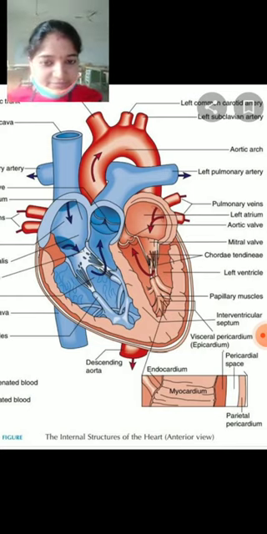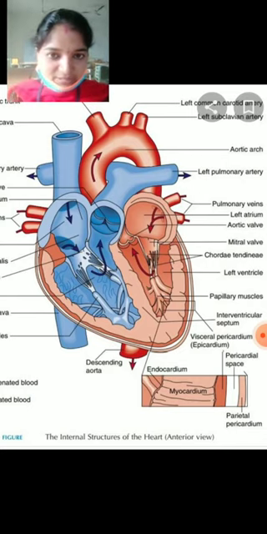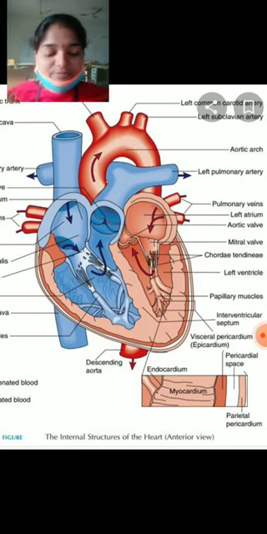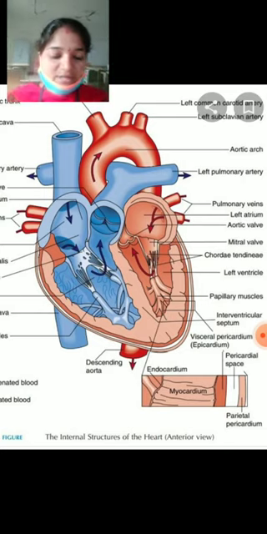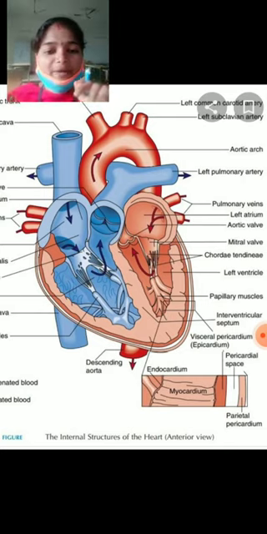This septa provides an opening to connect the right auricle with the right ventricle and the left auricle with the left ventricle. These openings are called auriculoventricular openings.